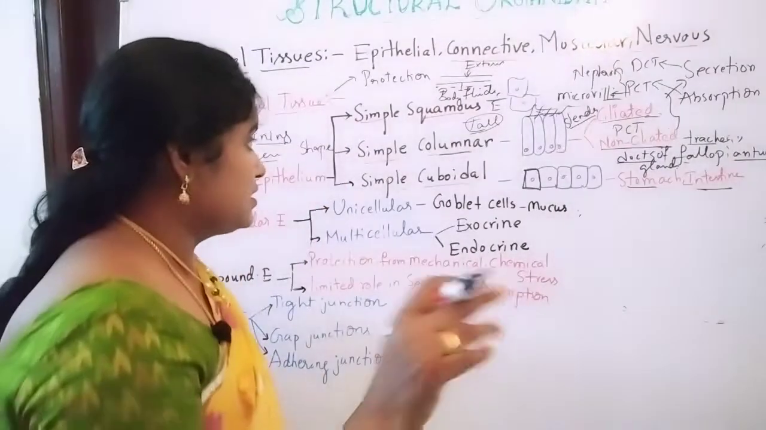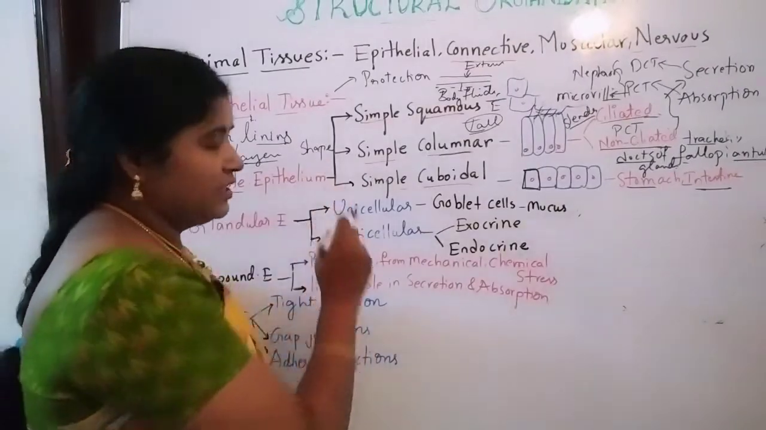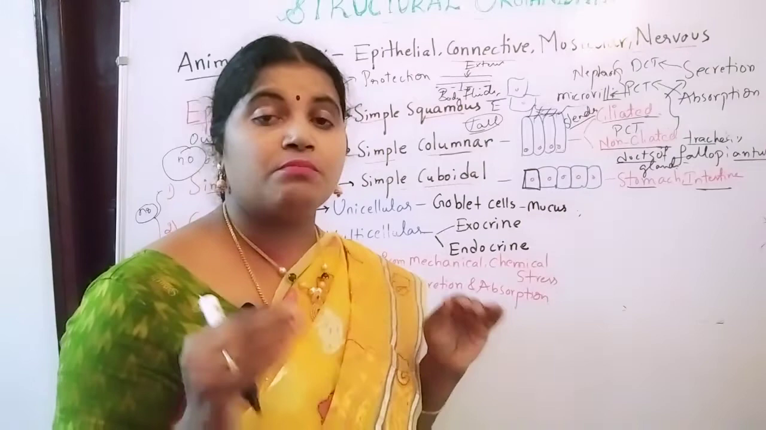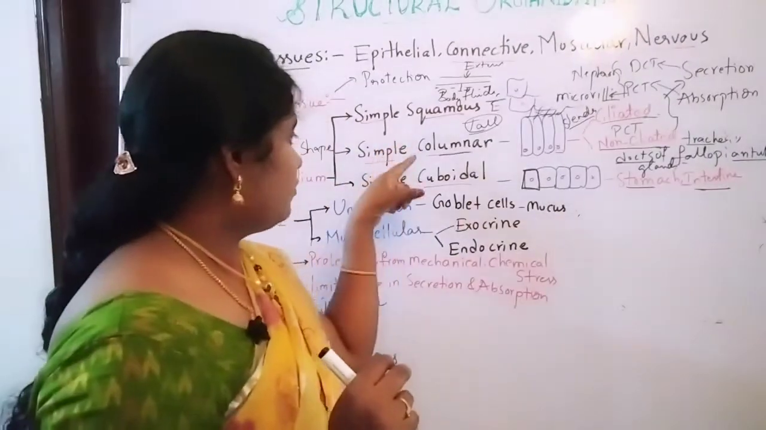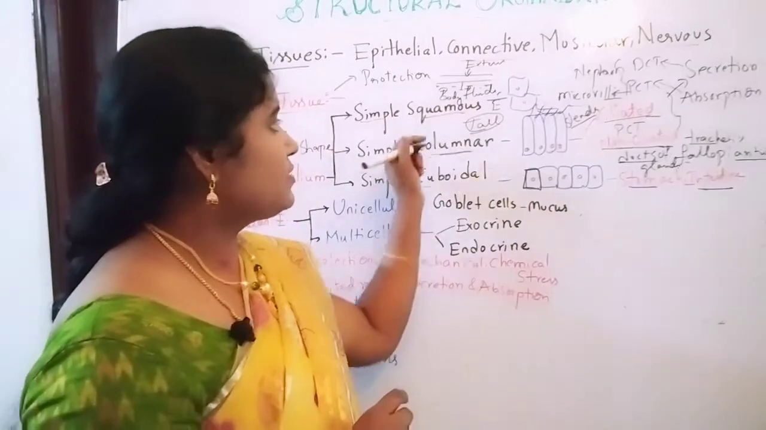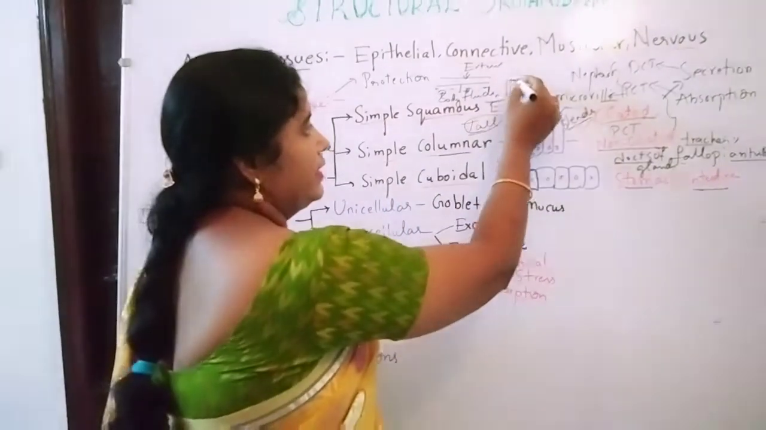Once again I am repeating, see all of you. Simple epithelium means a single layer of cells, and they are divided into three types based on their shape: simple squamous, simple columnar, simple cuboidal epithelium. And simple squamous epithelium contains tile-like cells.